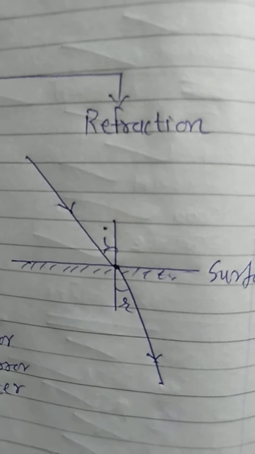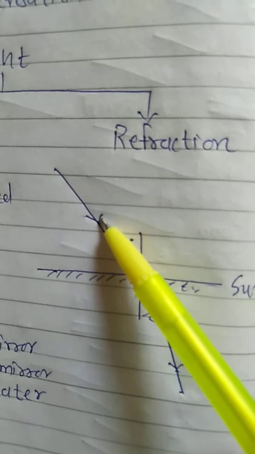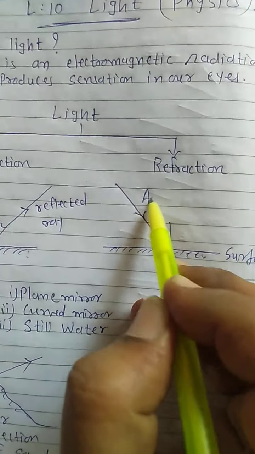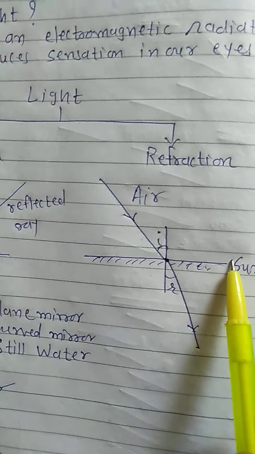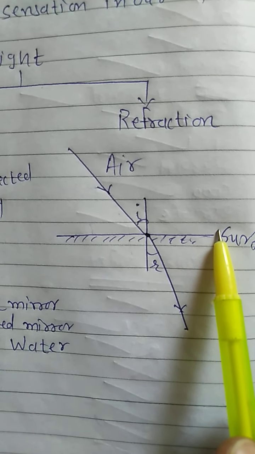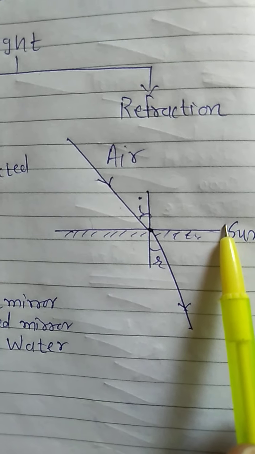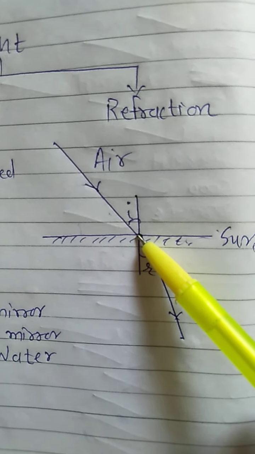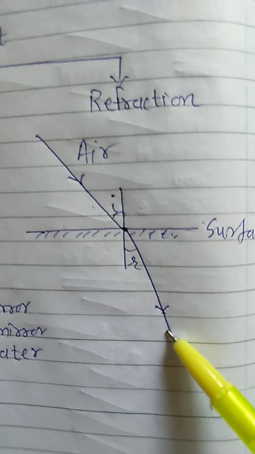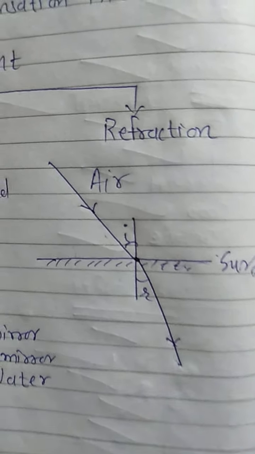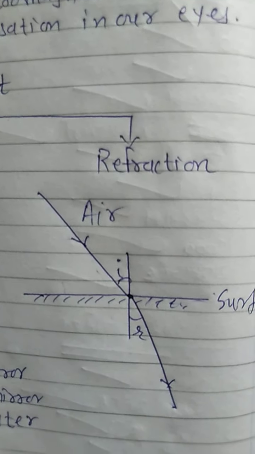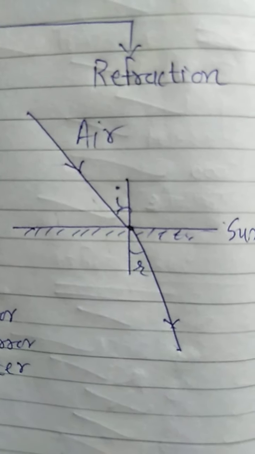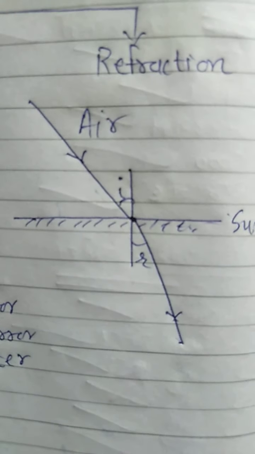Different media means here you can see the first ray is coming from, for example, air. Now here the surface is a glass surface, transparent or semi-transparent glass. The ray of light passing from air strikes the surface of the glass, and then it will pass through the glass wholly or partially. When a ray of light passes from one medium to another medium, its path is going to change. Path means the way where it is traveling; it changes a bit.